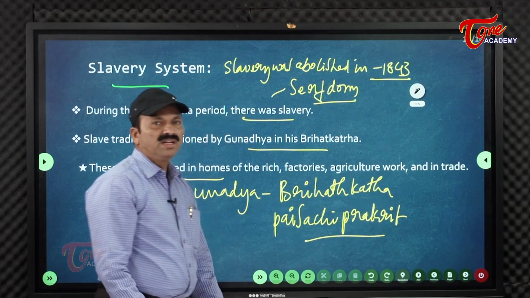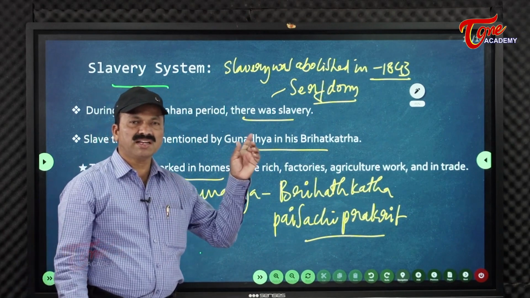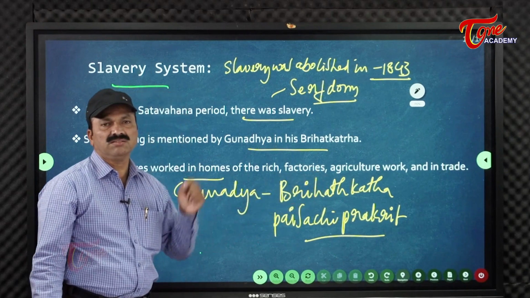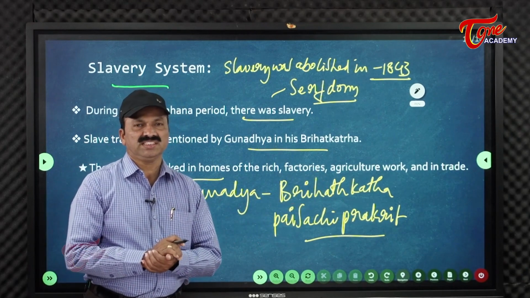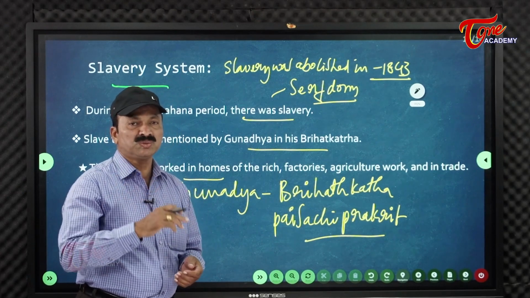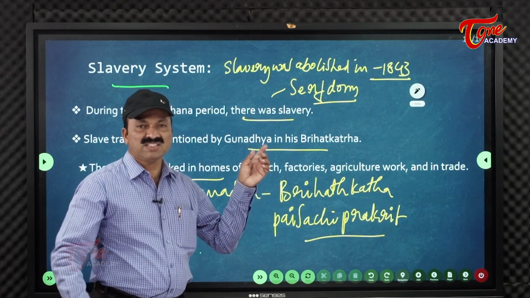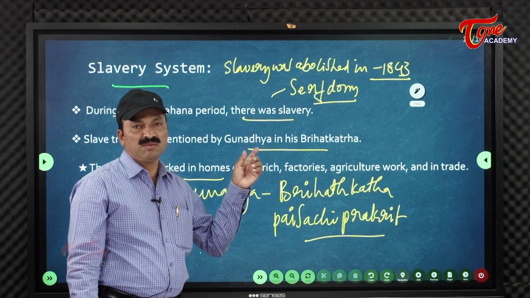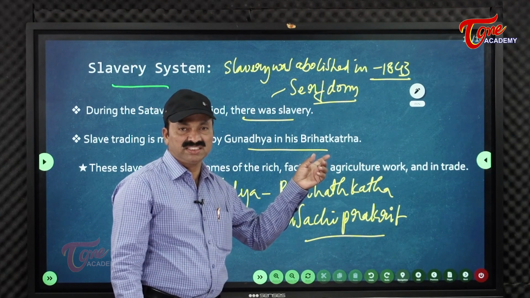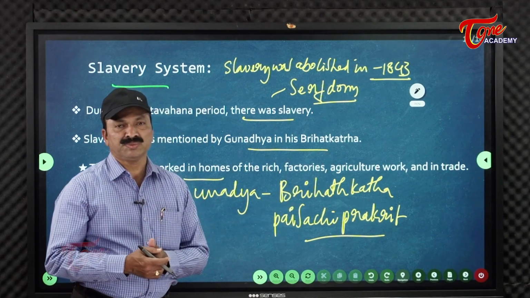That you have to remember. Sati Prohibition Act, that is in the year 1829. Previously, in the period of these Satavahanas, Sati also existed. Sati system: whenever the husband dies, the wife also used to die on the pyre of the husband. That system continued. Sati Sahagamanam we are calling. But in the period of Lord William Bentinck, the Sati Prohibition Act was passed.